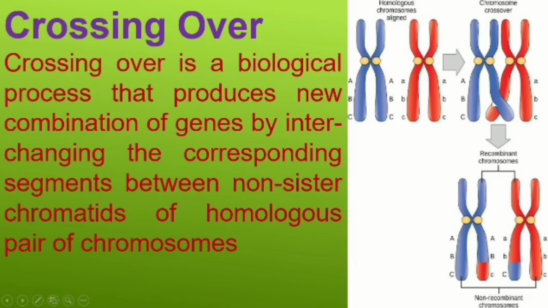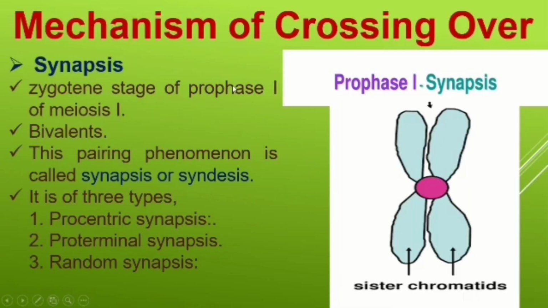The one who first discovered and coined the term crossing over is Morgan, in the year 1912. He found that crossing over takes place in a germinal cell during gametogenesis. So what are the various steps of how this crossing over takes place? That we can see in the topic called mechanism of crossing over.